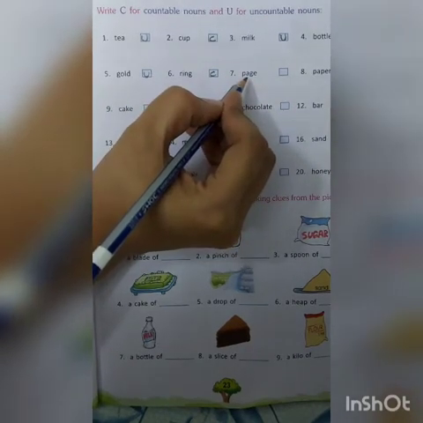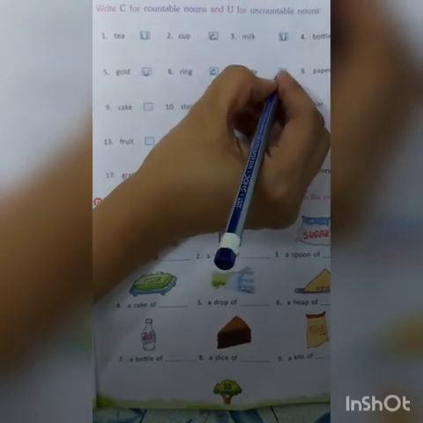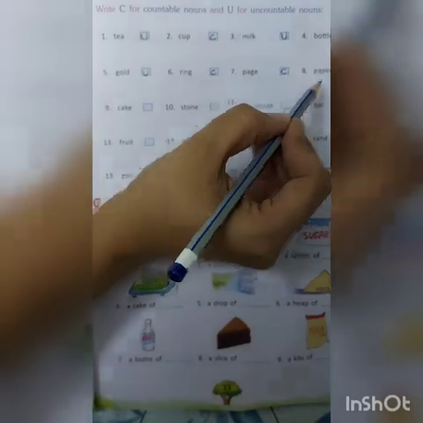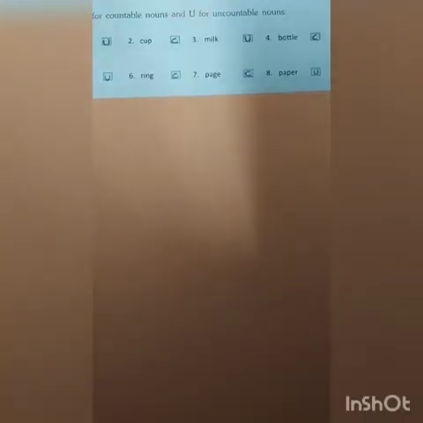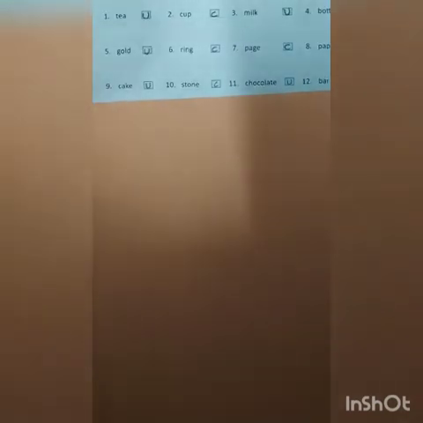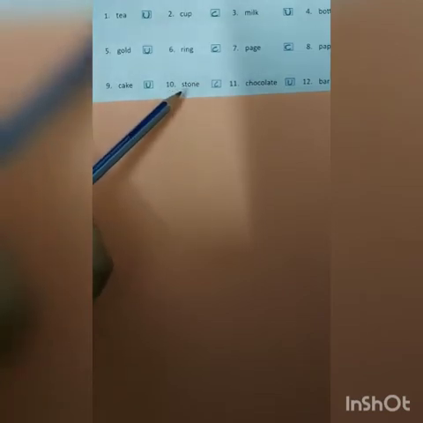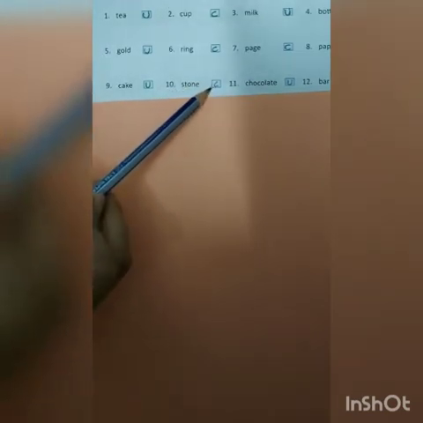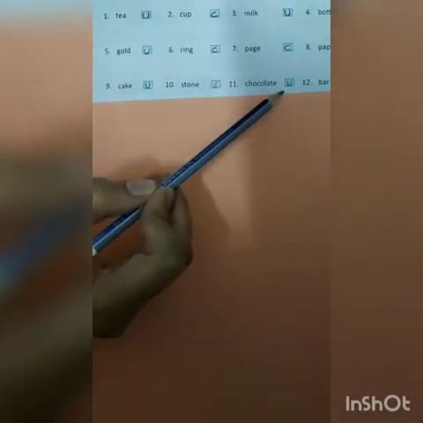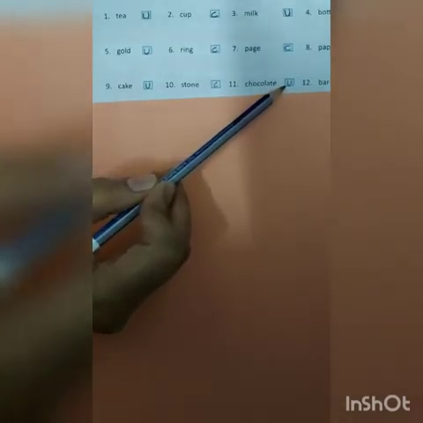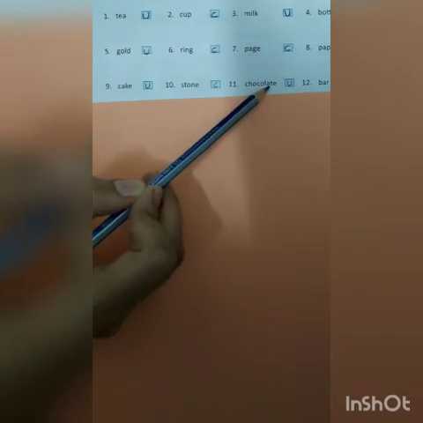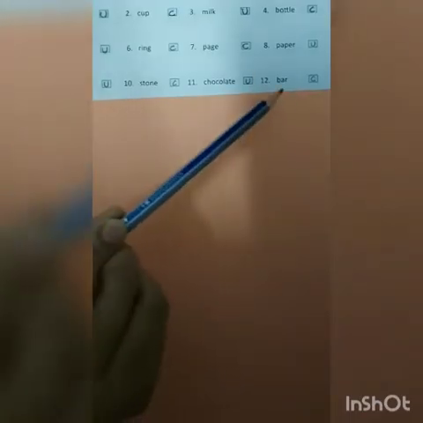Page. Can we count number of pages? Yes, we can. So it is countable noun. Paper. Paper is uncountable. Cake. Cake is also uncountable, but we can count pieces of cakes. Next, stone. Stone is countable noun. Chocolate. Chocolate is also uncountable noun, but we can count bars of chocolates. Bar. Bar is a countable noun.